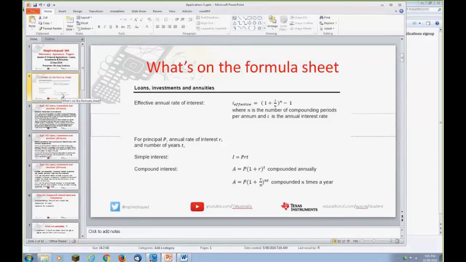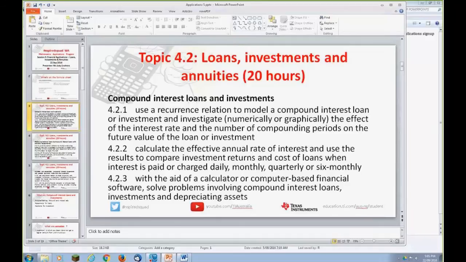So what specifically will they examine you on? Let's have a look. The SCSA syllabus talks about compound interest, loans and investment, the use of a recurrence relation model for a compound interest loan or investment, which we'll go through. Investigate numerically or graphically the effect of interest rates, which you should have done in class, and the number of compounding periods on the future value of a loan or investment. We won't do too much investigation through this. We'll actually just take you through the questions, because hopefully your investigative process will have taken place in class.